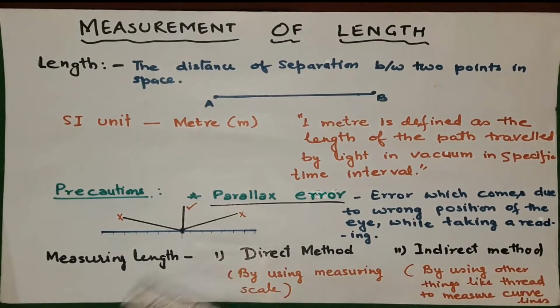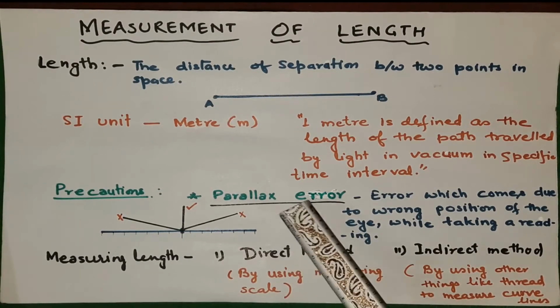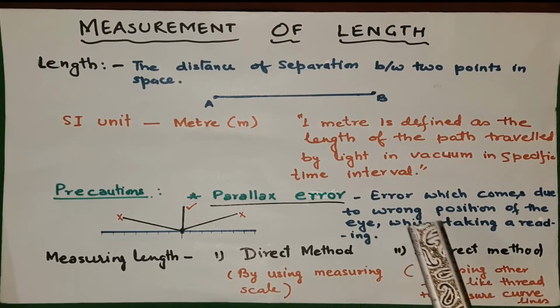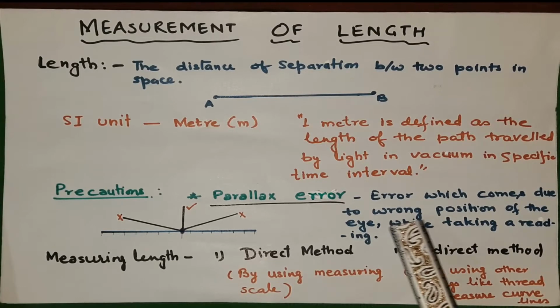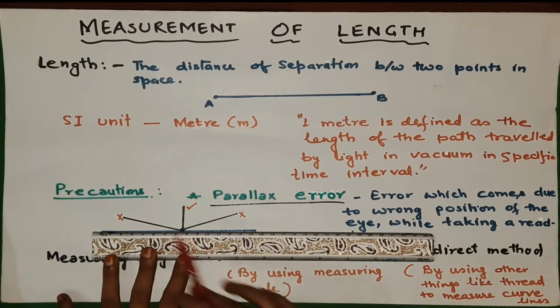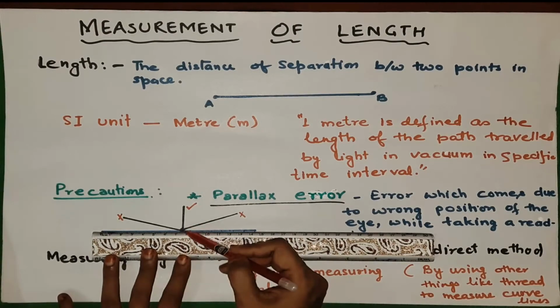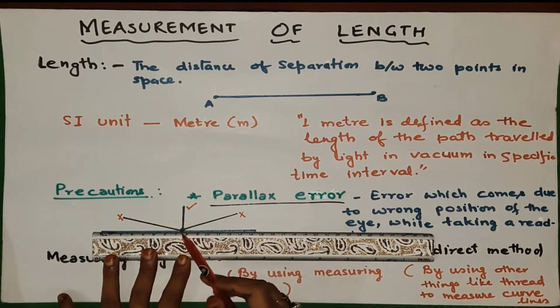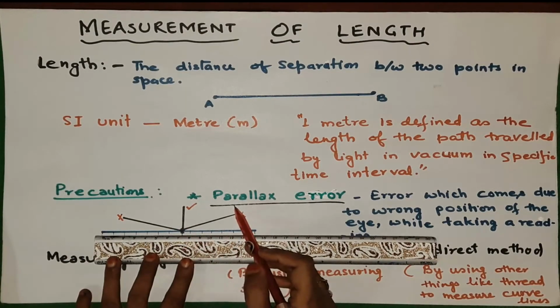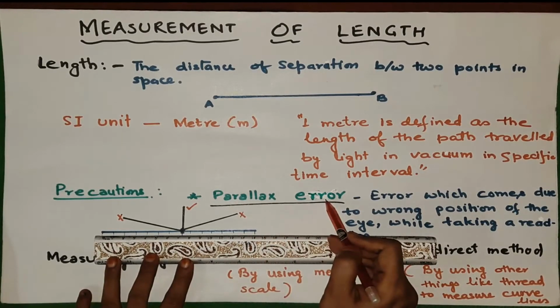Another thing is that is called the parallax error. What is parallax error? Error which comes due to wrong position of the eye while taking a reading, okay. When you are having wrong position of the eye, that means if you are keeping the scale here, don't look from this side or from this slanting side, no, you have to see straight. So here this position is called the correct one. But if you are measuring from this way and this way, the measurement will differ, okay, and this error will be known as the parallax error, okay.